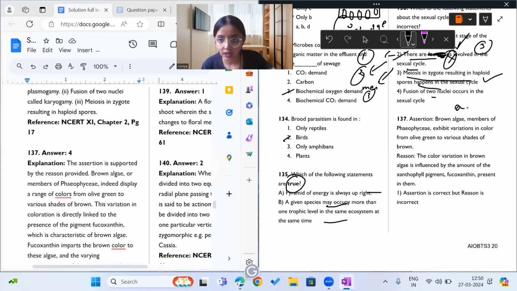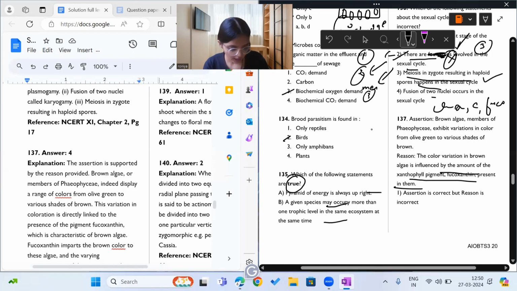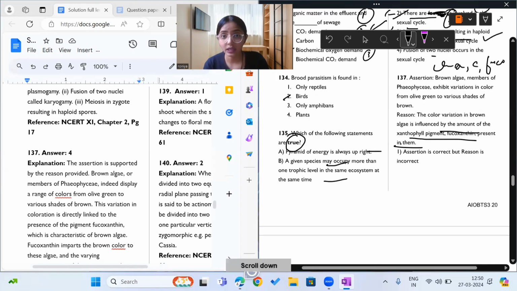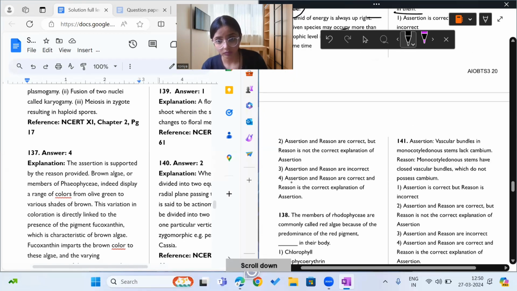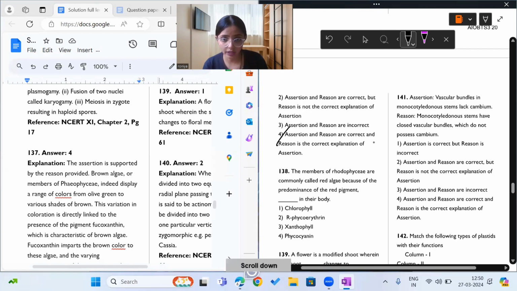ठीक है, chlorophyll A, C and fucoxanthin. The color variation in brown algae is influenced by the amount of xanthophyll pigment fucoxanthin present in them. हाँ भाई करेक्ट है। The variation is directly linked to the fucoxanthin. So A and R are true and R is the correct explanation to A. So option number 4 is the correct answer.